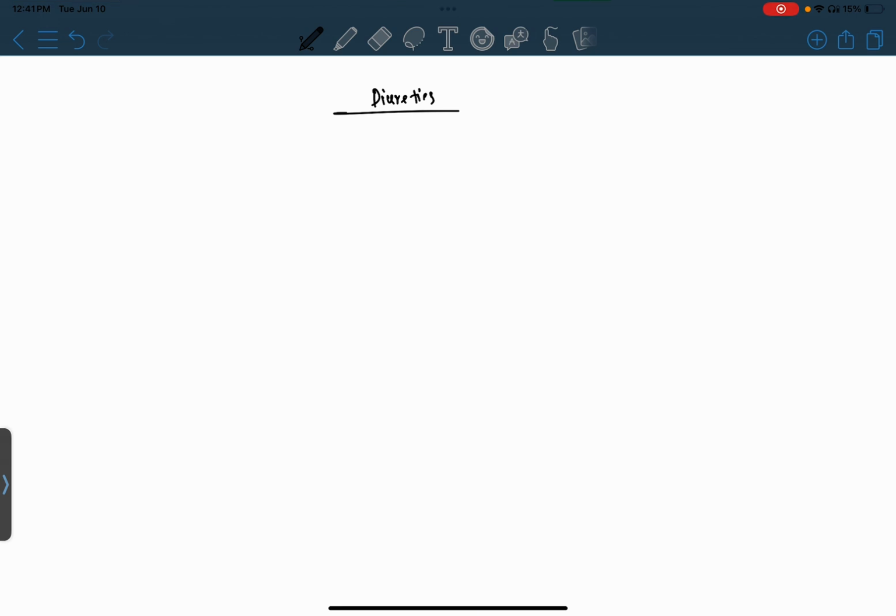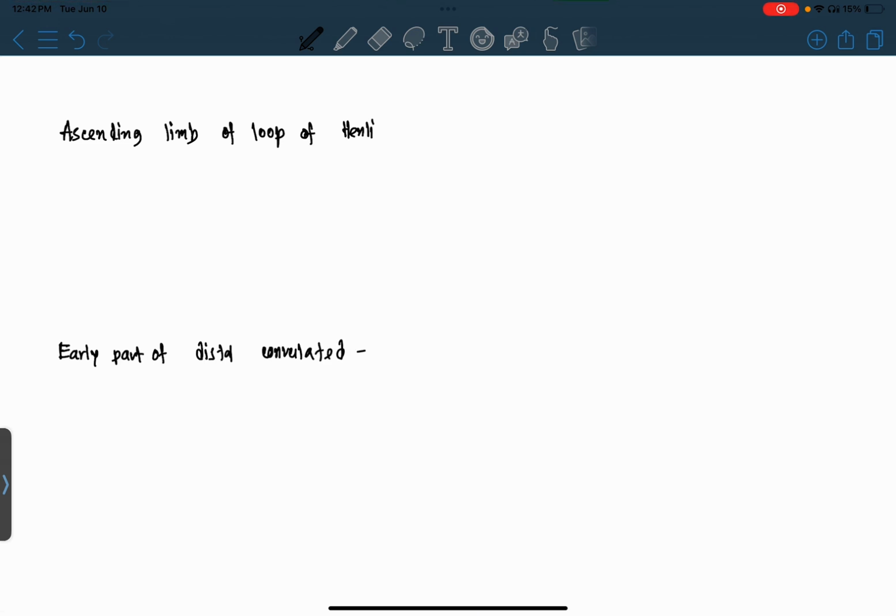Diuretics which act on the PCT, the proximal convoluted tubule. Then the ascending limb of the loop of Henle. Then the early part of the distal convoluted tubule. The DCT has two parts, early part and late part, but we mention here only the early part of the distal convoluted tubule.